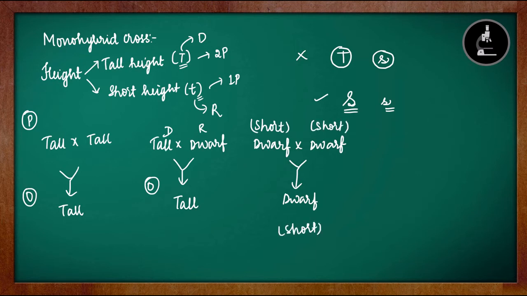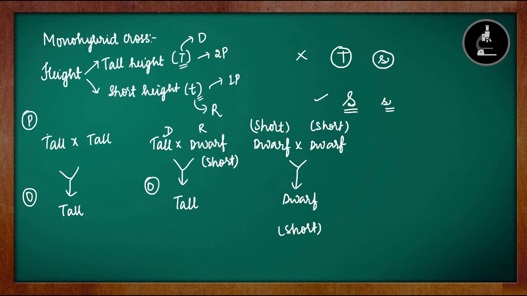Even if one parent is tall and the another parent is short or dwarf, it can be tall. So if both are tall, the offspring will be tall. If one is also tall, the offspring will be tall. Only if both are short or also called as dwarf, the offspring will be short. So these are the 3 cases or 3 conditions how the offspring will be.